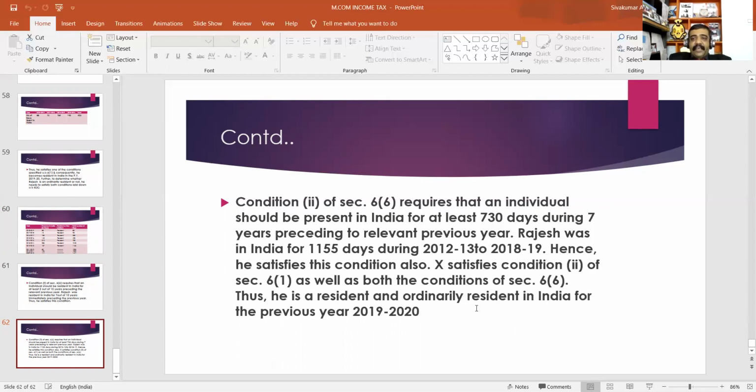That means Mr. Rajesh satisfies the second additional condition also. Here, Mr. Rajesh, a Japanese citizen, satisfies one of the basic conditions and both additional conditions. That means he is resident and ordinary resident in India for the previous year 2019-2020. Okay, thank you.